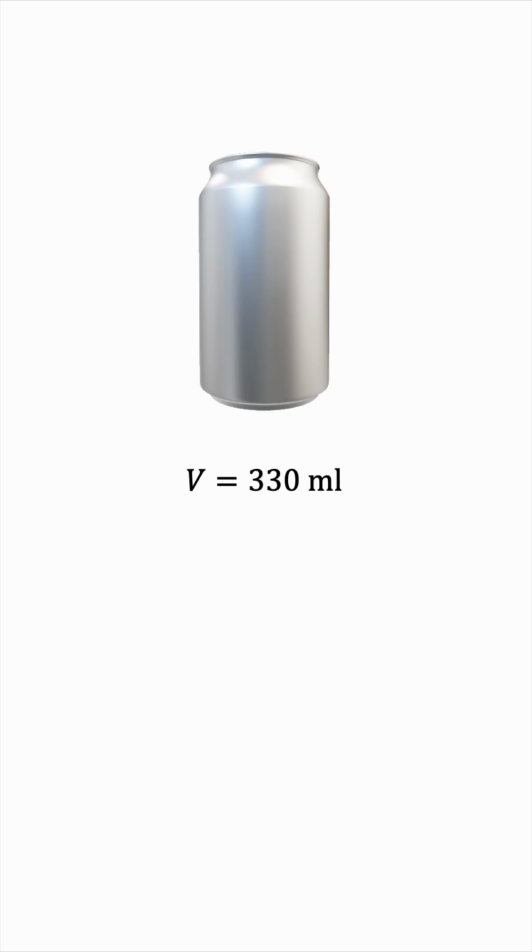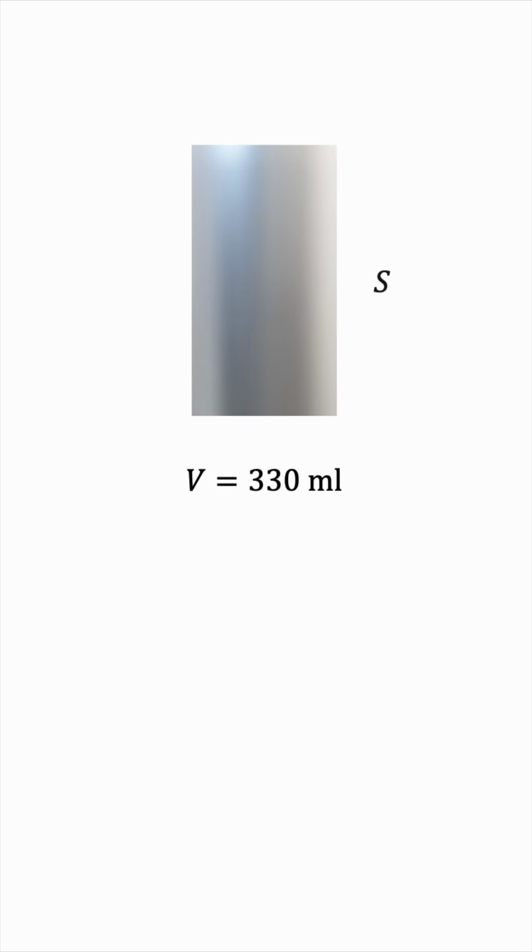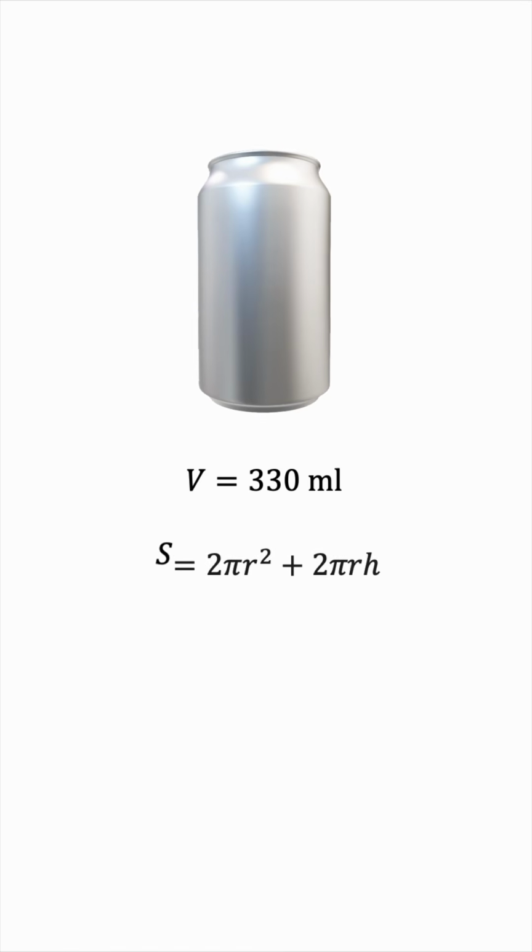The key metric here is the surface area of the can. The surface area of a cylinder is 2πr² + 2πrh. So we need to minimize this function. But there's a problem here. Notice that S is a function of both r and h, and unless you're familiar with multivariable calculus, you wouldn't know how to minimize a function of two variables.